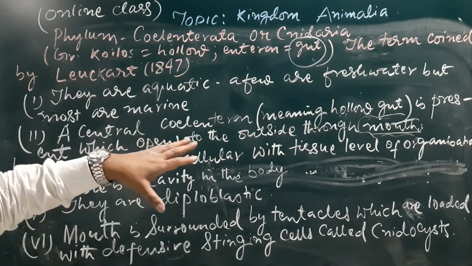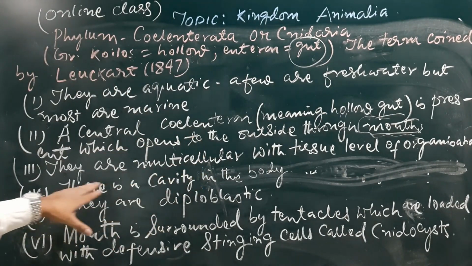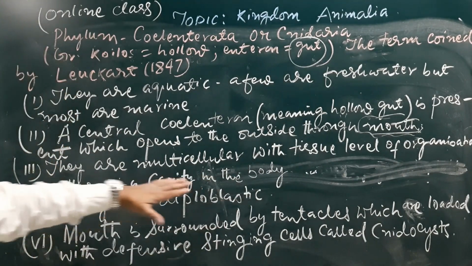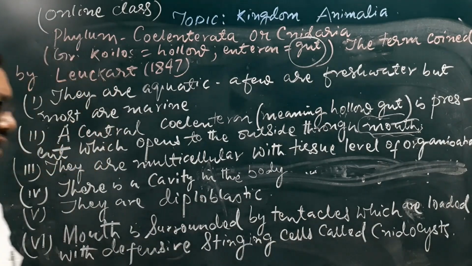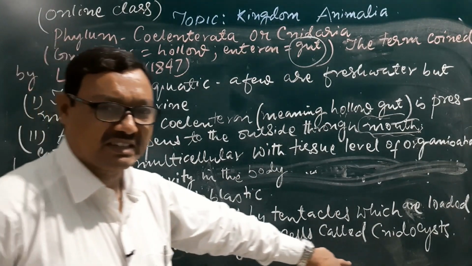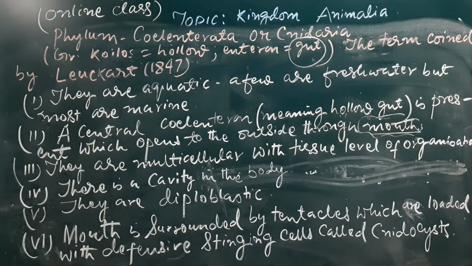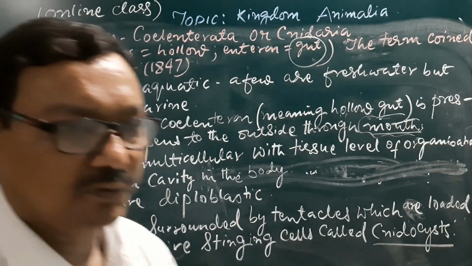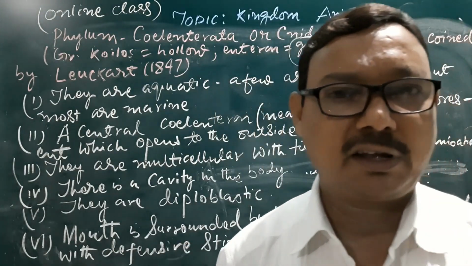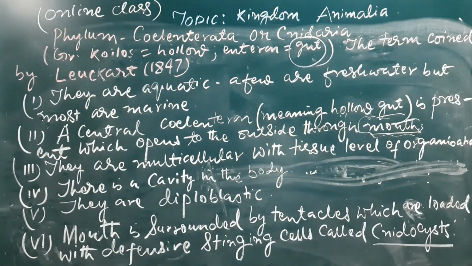They are multicellular with tissue level of organization. There is a cavity in the body. They are diploblastic. Mouth is surrounded by tentacles which are loaded with defensive stinging cells known as cnidocysts. This is also a special feature of this phylum. Now look at the other features which are very interesting, with some examples.